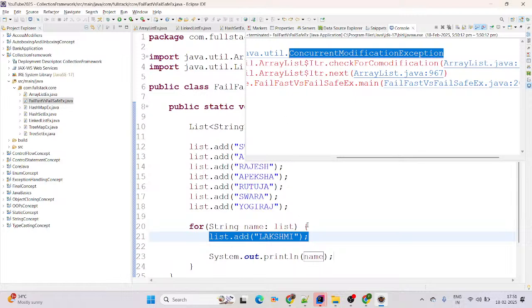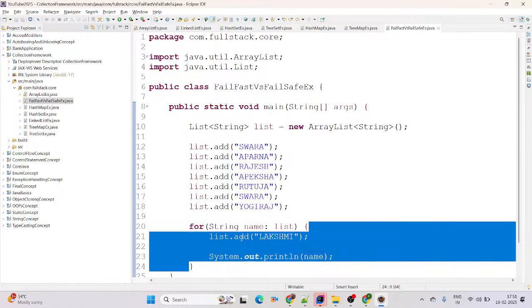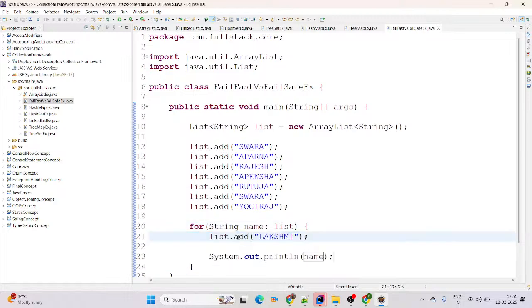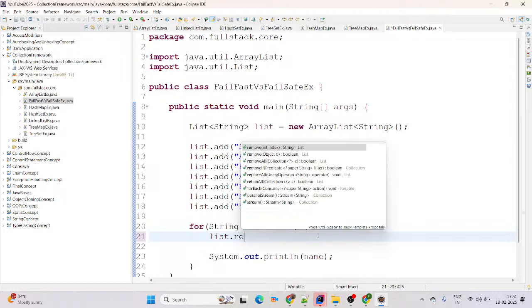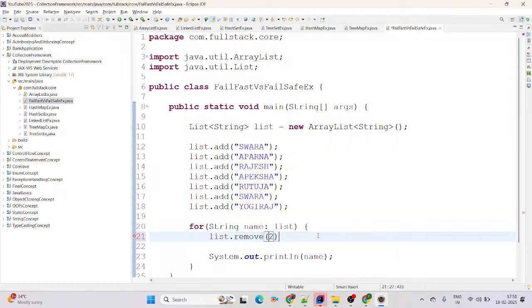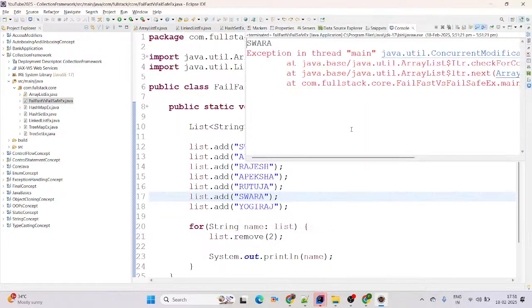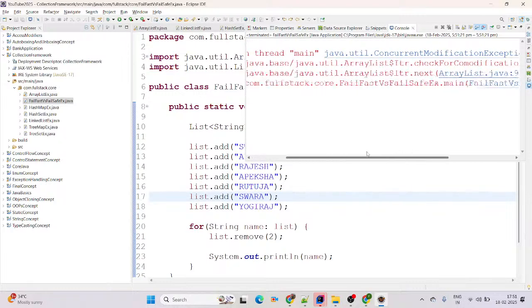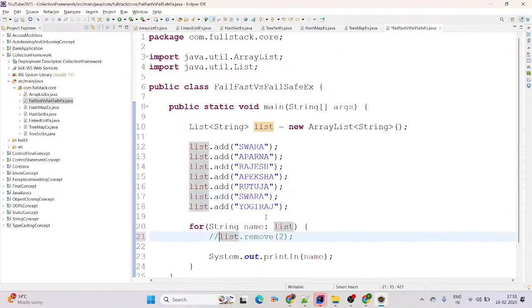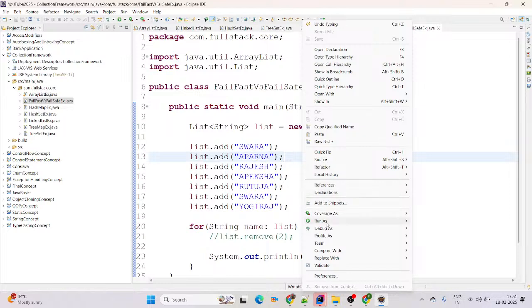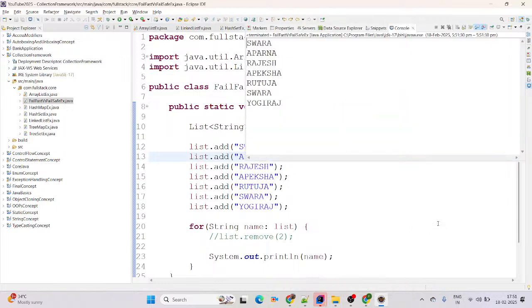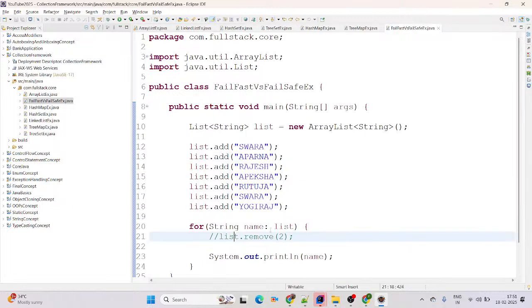When it comes in iteration, if you are trying to add or remove the elements, a key value pair. Suppose I am trying to remove here. Remove, I am giving the index as 2. Then definitely we are trying to add or remove here, right? Then definitely it will give us concurrent modification exception. See on screen. But if you are not going to remove anything here, then there is no exception. See on screen, it will print the data. Perfect. I hope you got the clarity here.